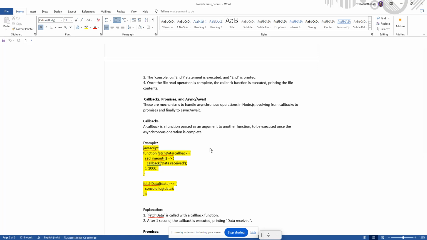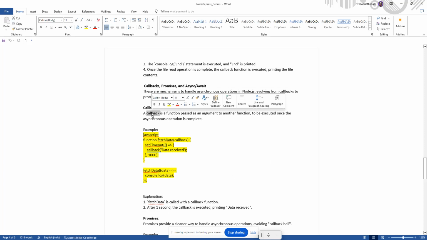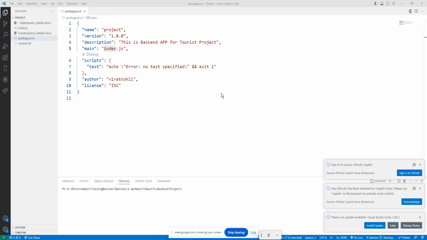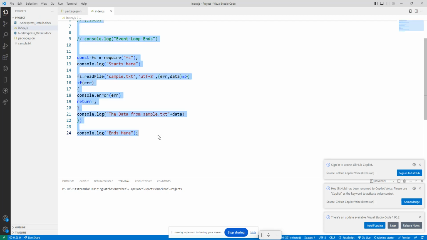Okay, so here we'll take one example. What is a callback? A callback is a function passed as an argument to another function. So you can say it is passing a function as a parameter to another function. So for that I will write code here. I will remove this one because I want to write in index.js only. So just select all, and so callback.